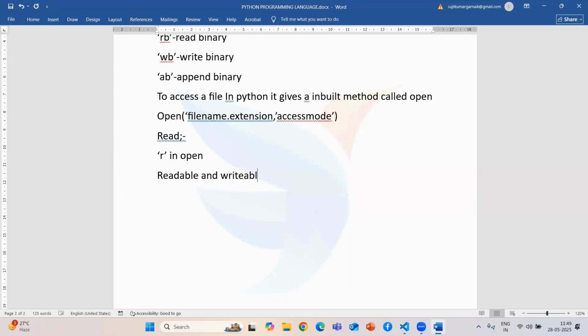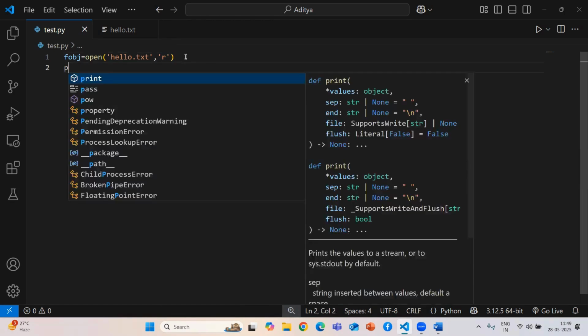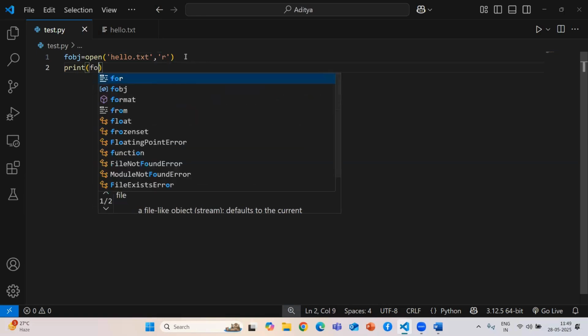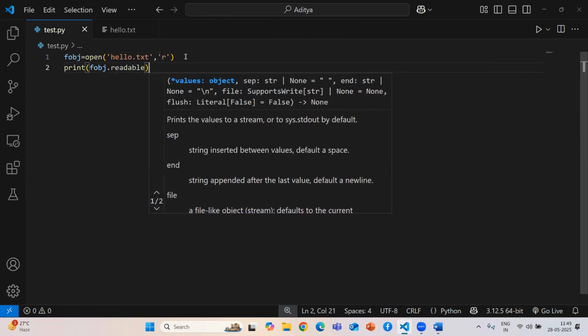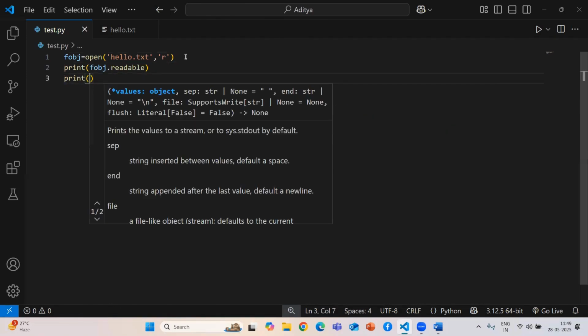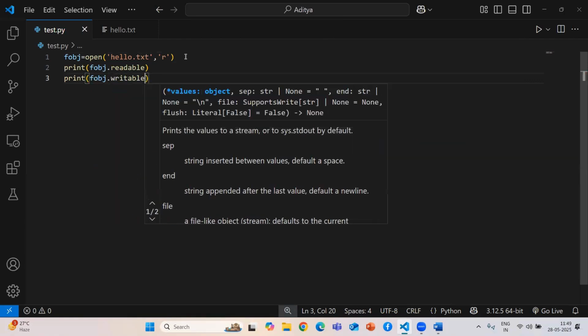If you are using read access mode, can I write, or only read? For clarification, I write file object dot readable, and I check the same thing with file object dot writable.